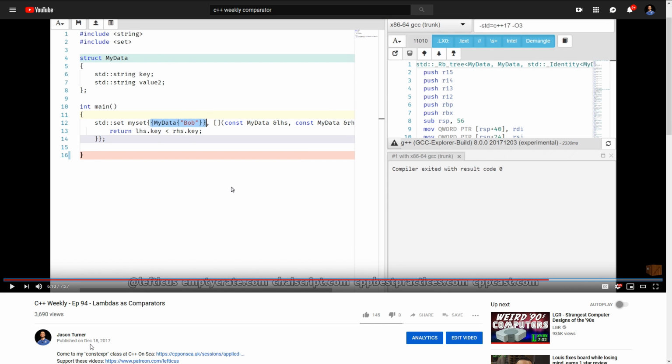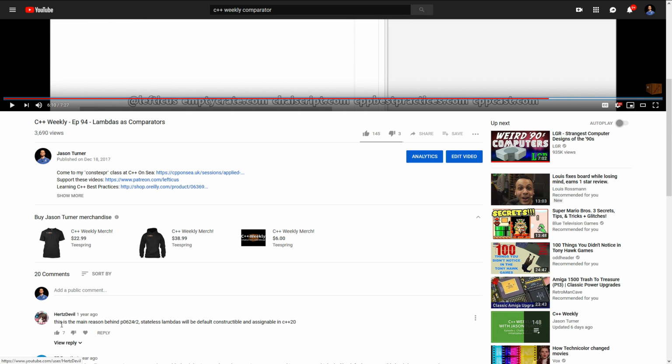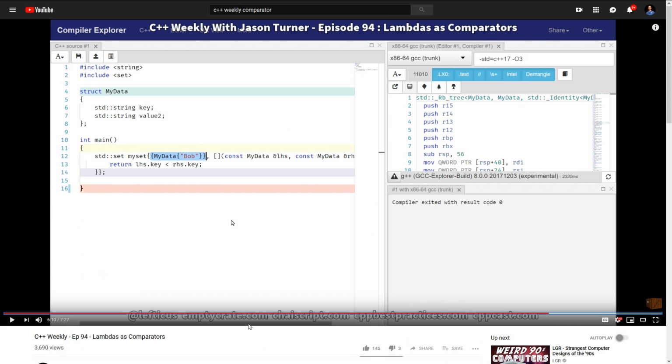And the first comment up here says, this is the main reason behind P0624R2, stateless lambdas will be default constructible and assignable in C++20. Well, that's true. Now we're talking about C++20. Let's see what we can do with it.